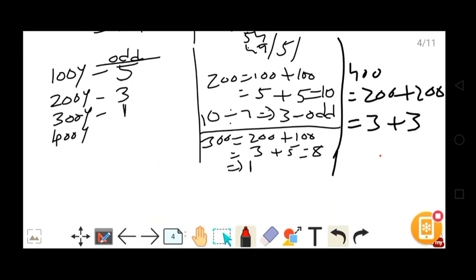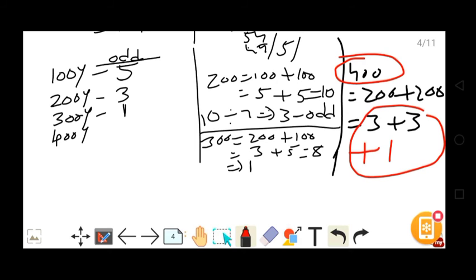So that's why we have to add 1 to our answer. 3 plus 3 plus 1 gives 7. 7 divided by 7 gives 0. So 0 odd days in 400 years.